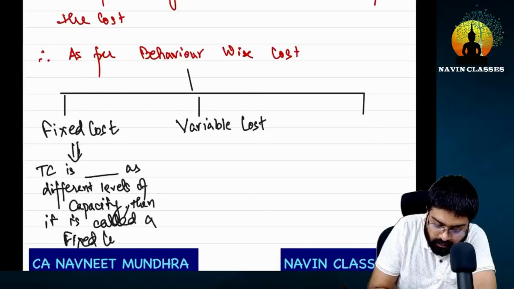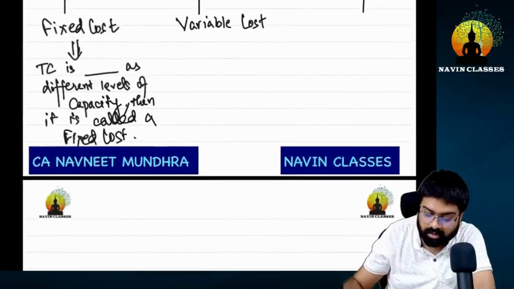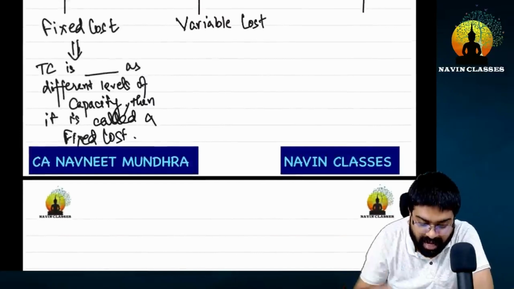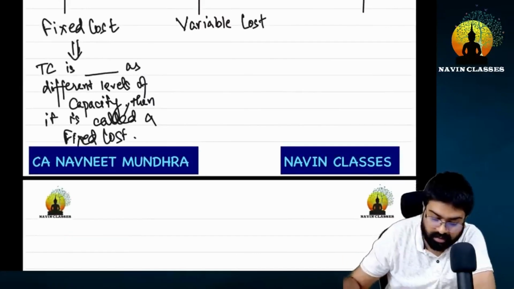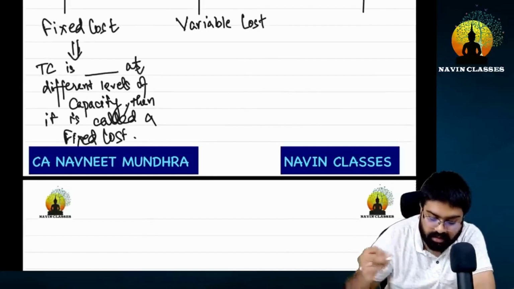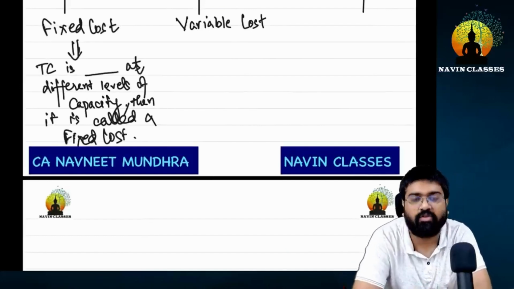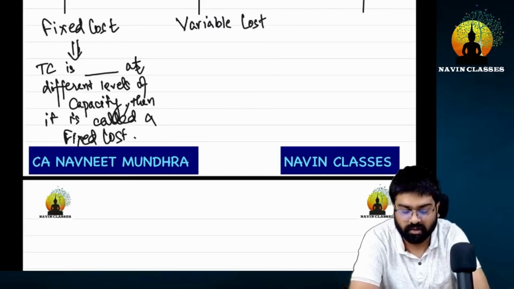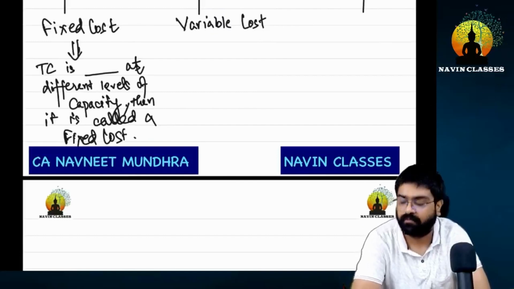Now what you have to do is fill in the dash here. The sentence says the total cost is dash at different levels of capacity. Tell me, the total cost is dash at different levels of capacity.